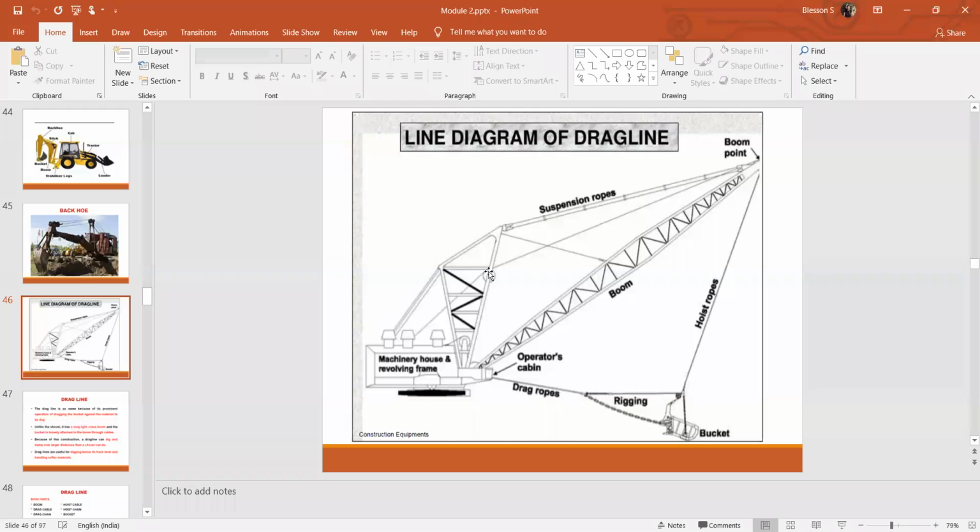The boom is also connected with a suspension rope. A suspension rope connects the boom, and there is a hoist rope and a drag rope. This is the operator's cabin, and there is a bucket. So the main parts you can note down are the boom, suspension rope, hoist rope and drag rope along with the bucket. These things you should remember.